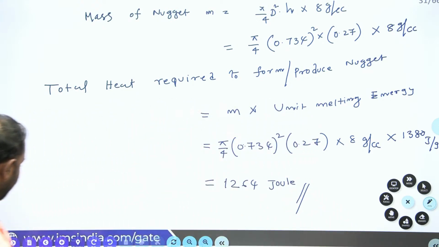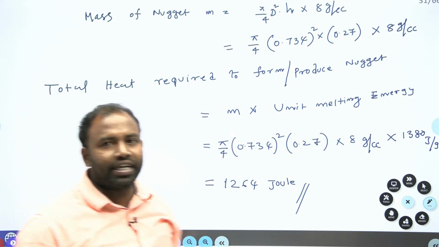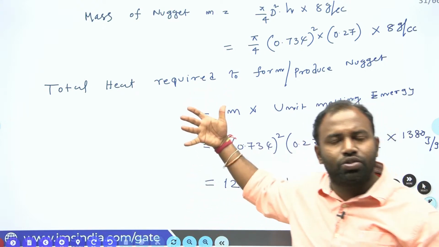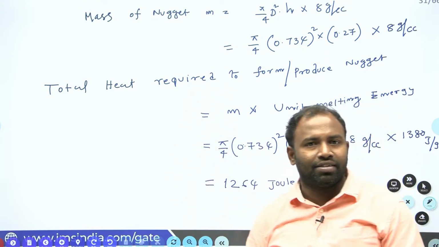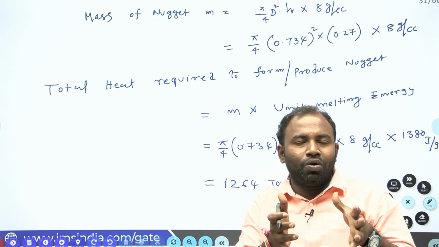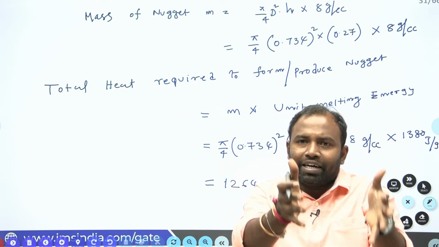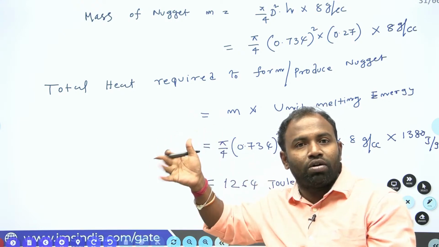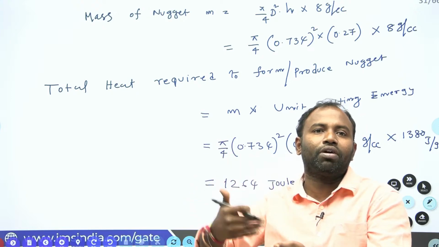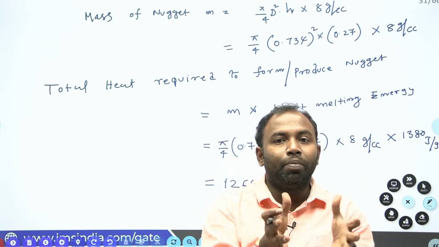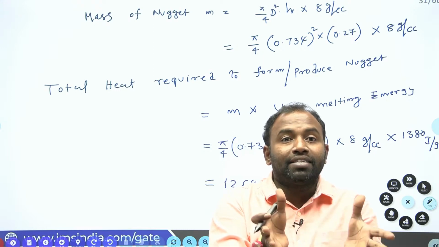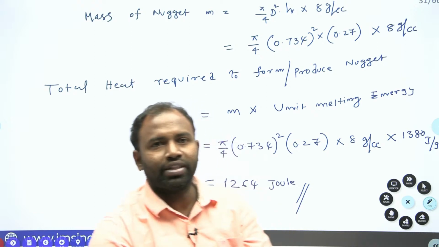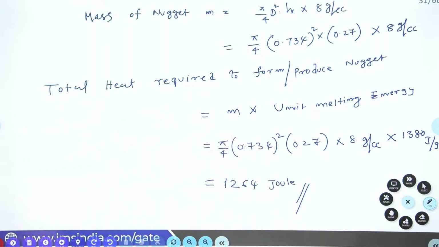Now, whenever you encounter these kinds of tricky questions with a small twist in concept, they relate to problems we have done in class, where we directly had one shape, either a square, spherical or cylindrical nugget. But if you encounter this kind of indentation percentage, you can solve such questions very simply and easily. Okay, guys, hope you understand. Now let us go for the next question.